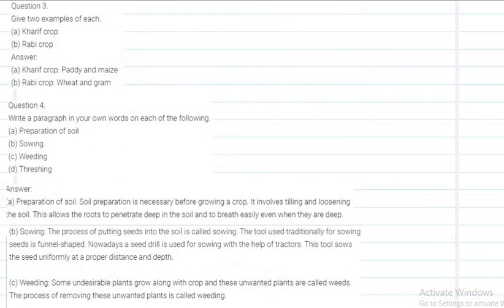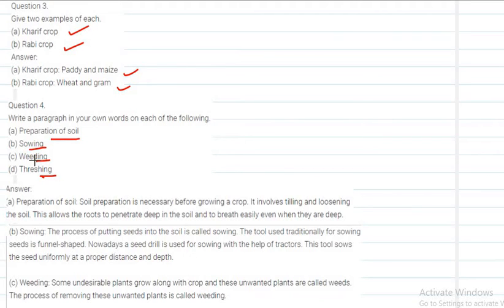Question number 3. We have to give 2 examples for each. For kharif crops you have to give, and for rabi crops you have to give. Kharif crops means paddy and maize, whereas rabi crops means wheat and gram. These 2 are the examples for kharif and rabi crops. Next question. Write a paragraph in your own words on each of the following. They have given some terms. What you have understood about these terms, you have to write in your own words.